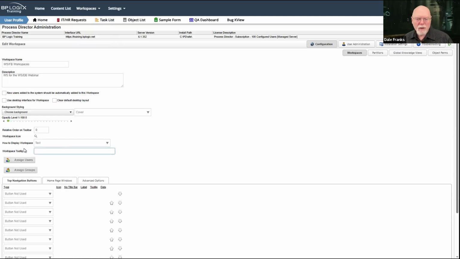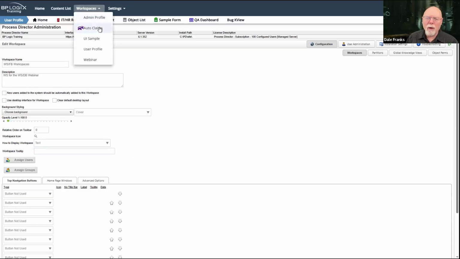There's also a workspace tooltip. Again, mainly helpful for the tabbed interface rather than the menu interface. And what it does is it makes a workspace tooltip appear when your mouse hovers over the item in the tab bar.